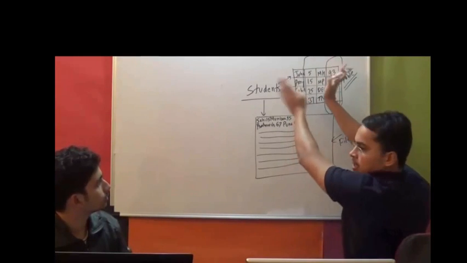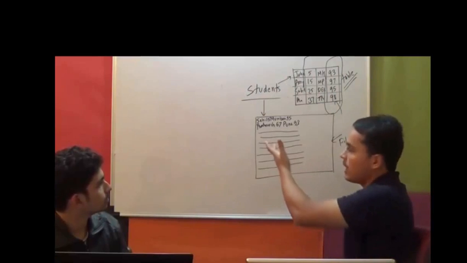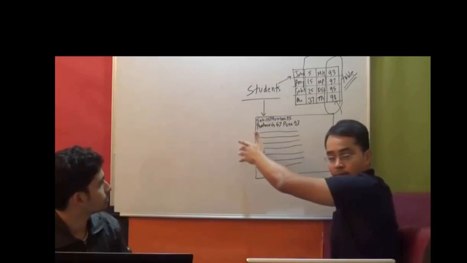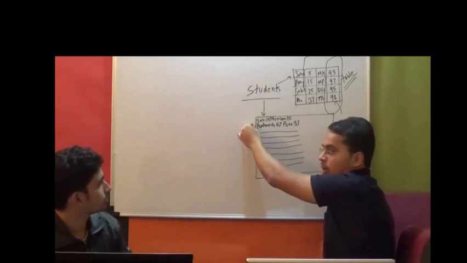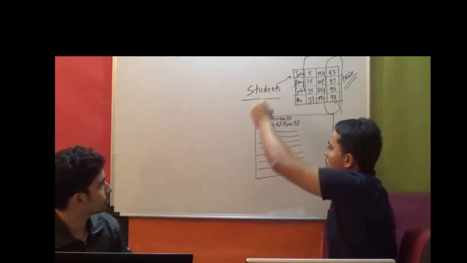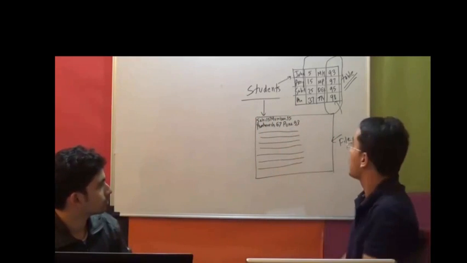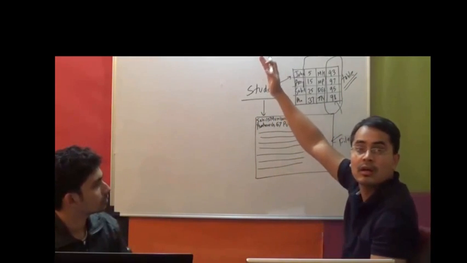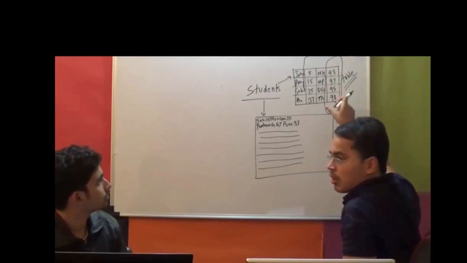I don't need to look at this data at all. Here in the file, it reads record by record. So I have to read the first record, then fetch out this value, then the second record, fetch out this value. Here I don't bother about other columns at all. I'll only put my attention on this column.